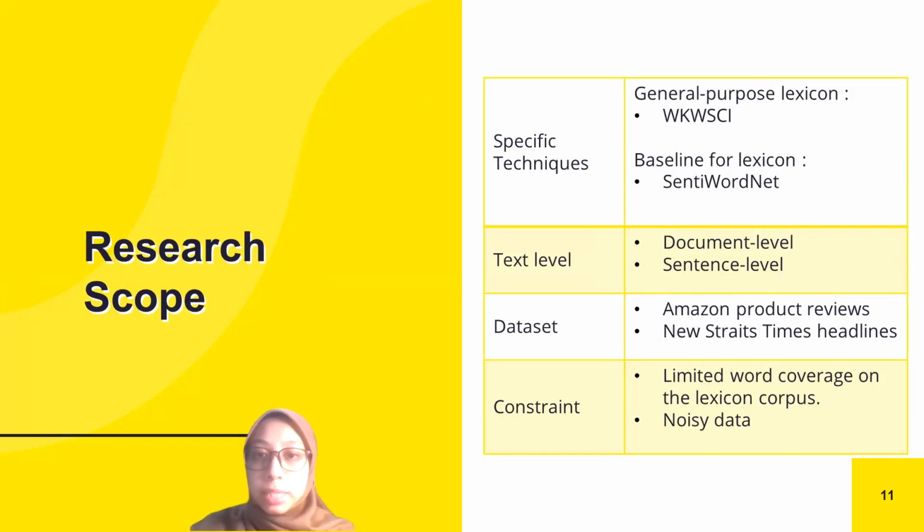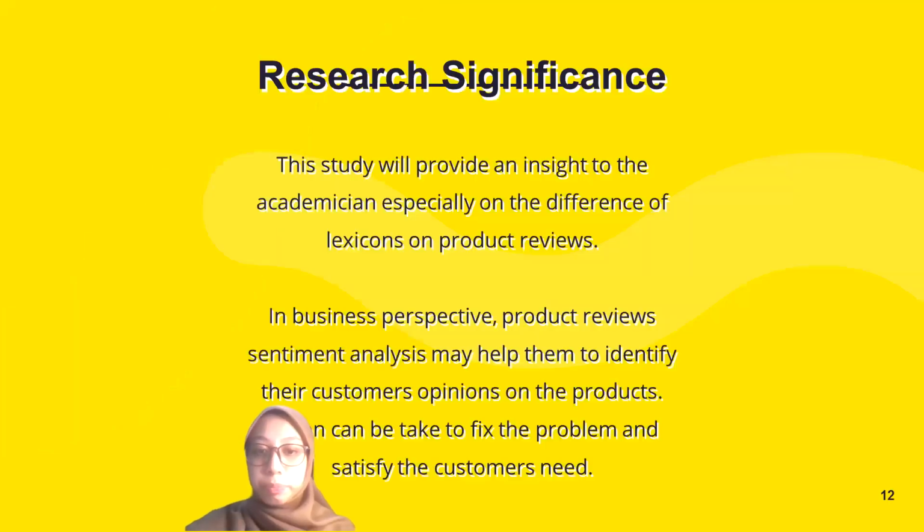All right, next, as for the scope of the project, the lexicons that will be used in this project are WKWSCI lexicon and SentiWordNet as the baseline lexicon on document level and sentence level. The datasets that will be used are Amazon product reviews and New Straits Times headlines. The constraints that might happen in this project are, first, limited word coverage in the lexicon corpus, as each lexicon has its own number of words. The second is noisy data. We cannot run from noisy data, and that's why pre-processing the data is important.